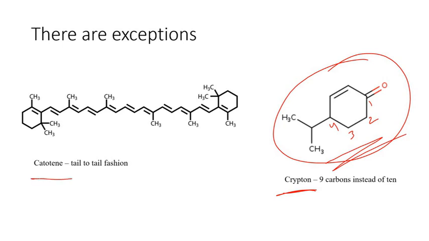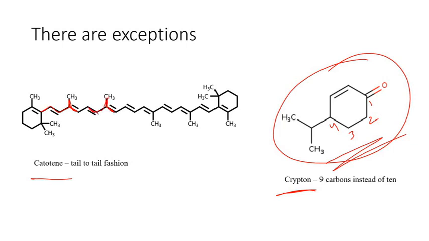Another example here is carotene. This is a type of tetraterpenoid molecule, a very bulky molecule, and you can see something similar in the vitamin A type of molecule. In this case, if you carefully observe this molecule, there is a head here and a head here.